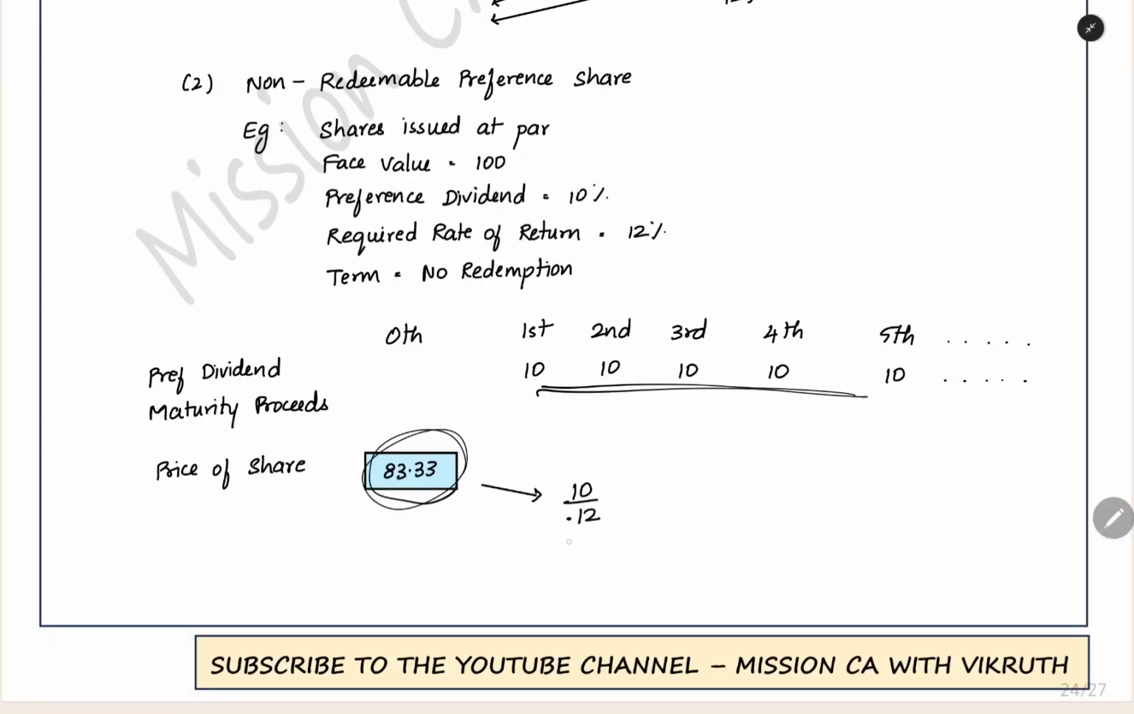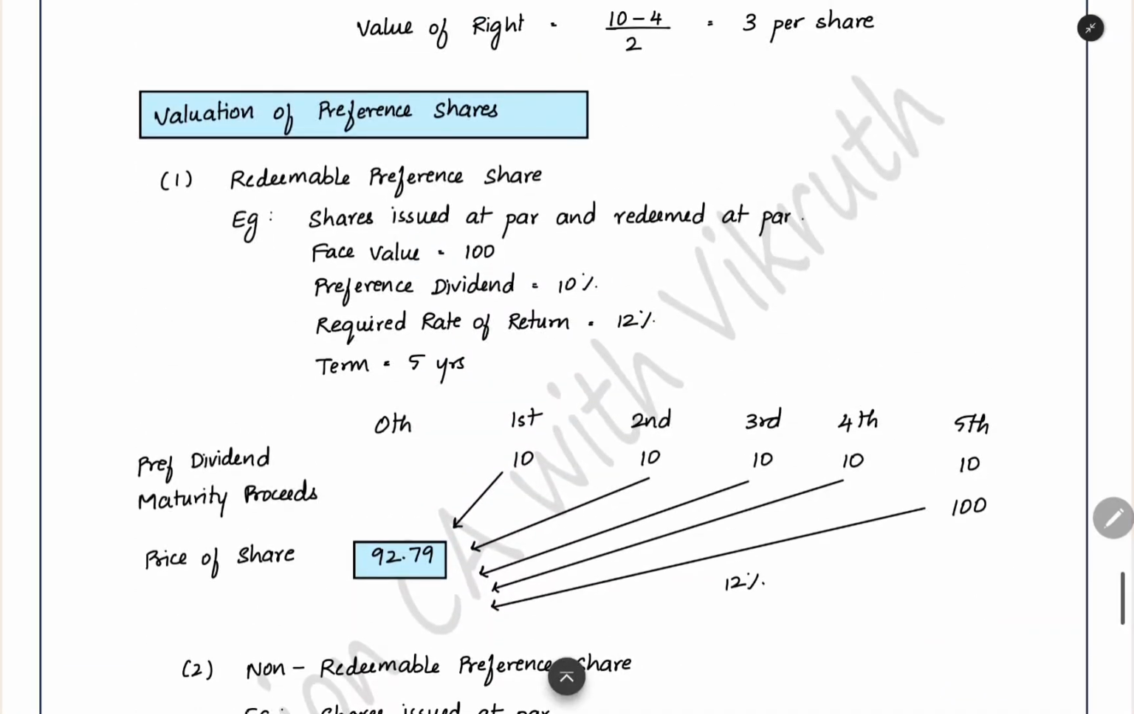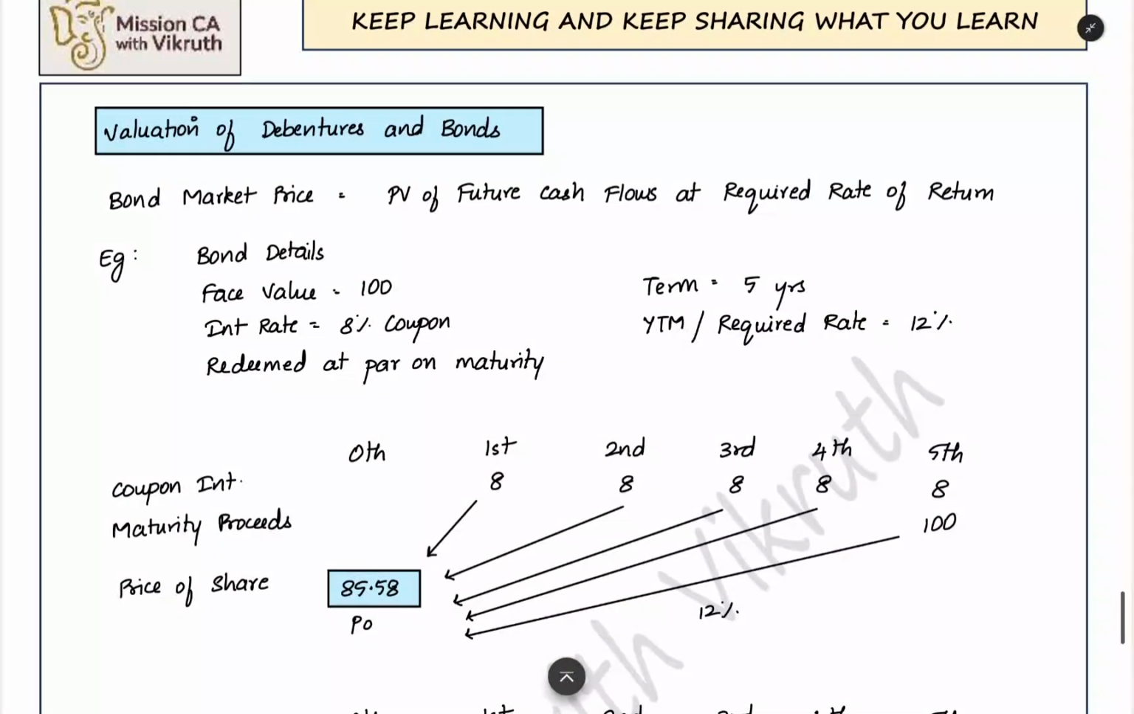So you can divide it by the discount rate and find out the price of the share easily. So that's all about the valuation of preference share. Now we have the valuation of debenture and bond. That is also a very similar thing.